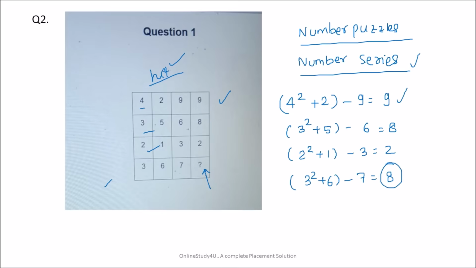That is what they are asking. What is the value here? So the value will be equal to 8. Friends, for one problem there will be more than one logic. So you might get some other logic as well. But this is the right answer here.